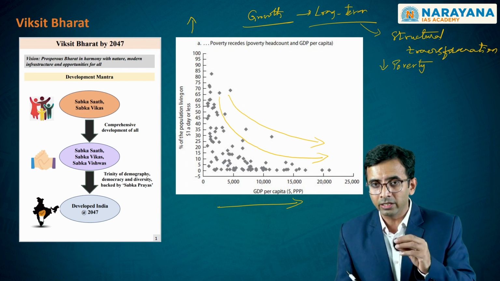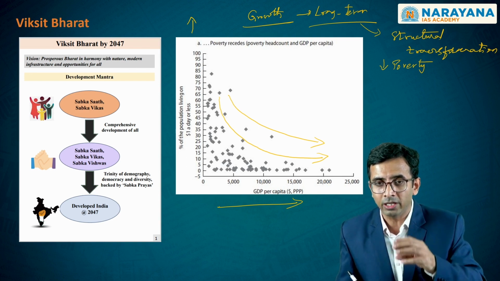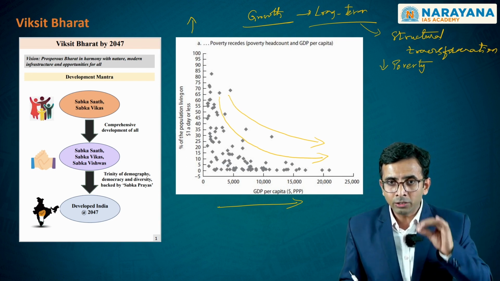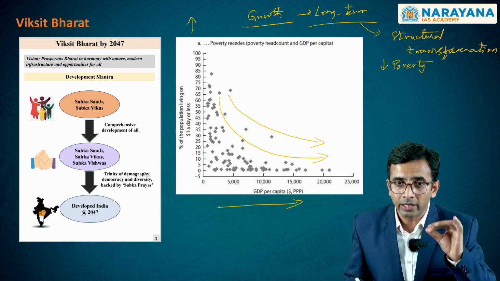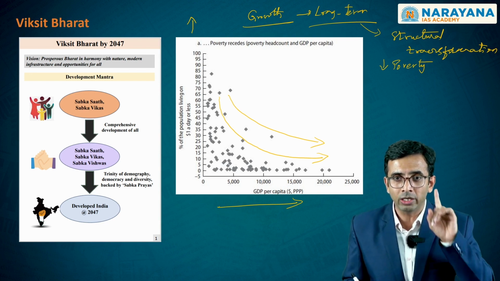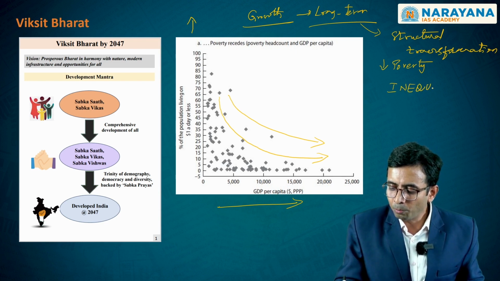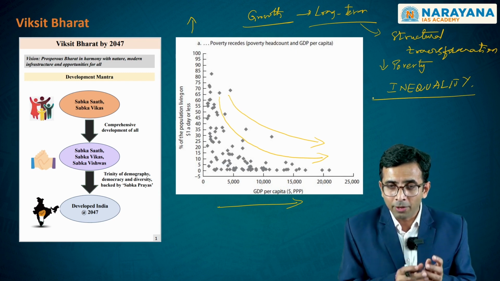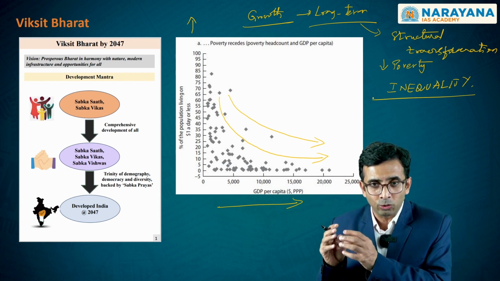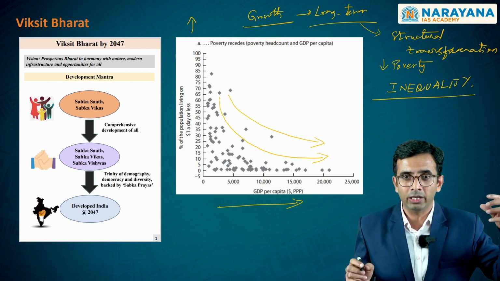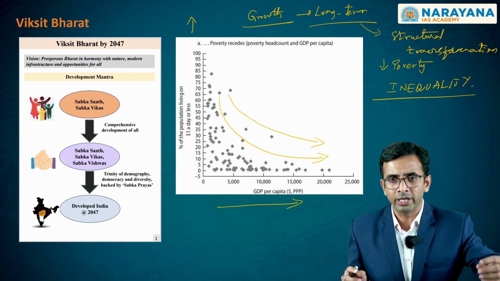On the other hand, in spite of the fact that this beneficial effect is seen, the long-term growth is unable to address one particular social exclusion, that is inequality. And this is where policy truly matters. And how it matters, and what has been the strategy of India with respect to this in order to achieve Viksit Bharat by 2047, we will see a bit later.